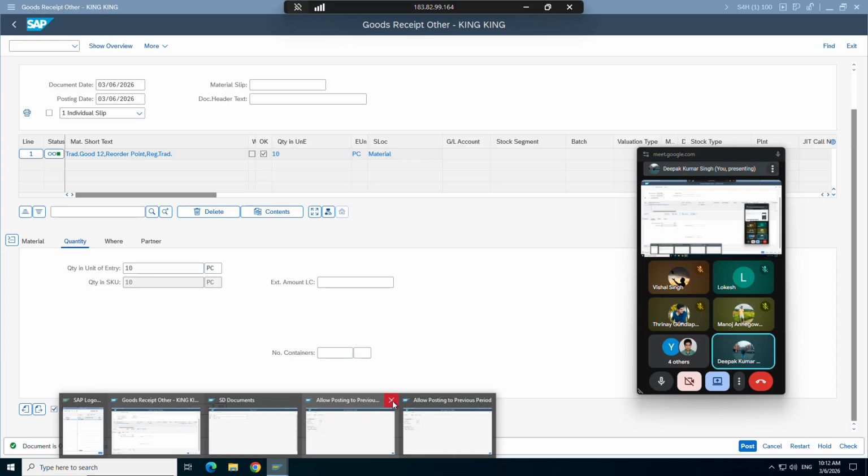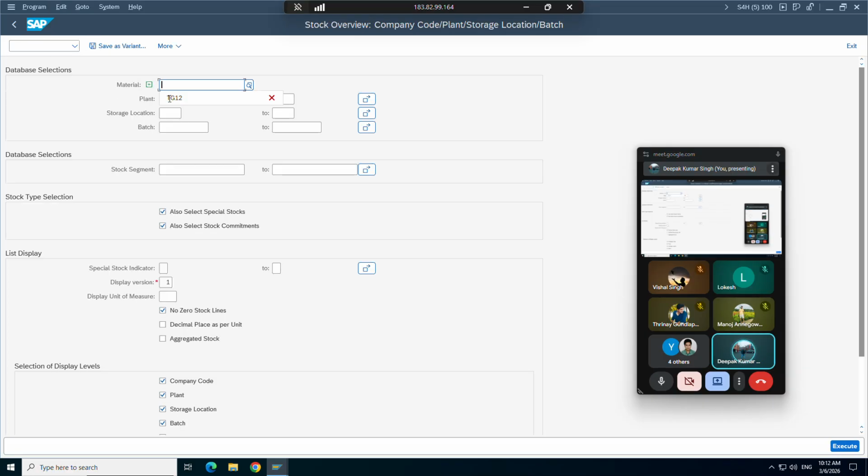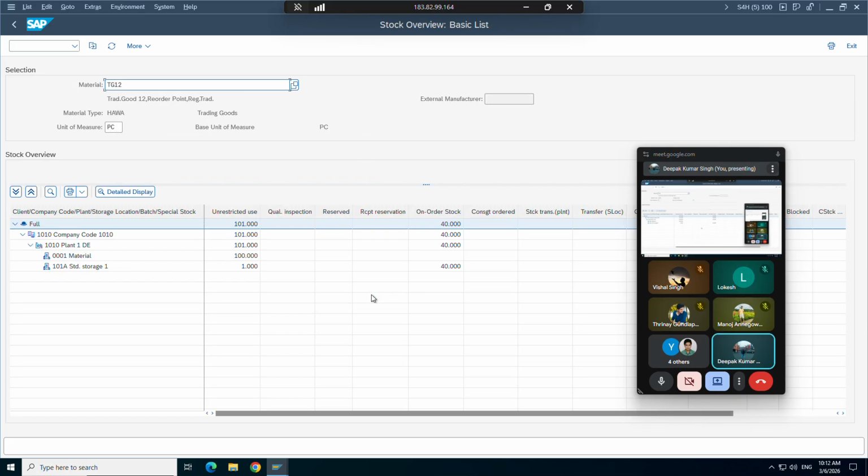Let's close the other windows. So our material was TG12, our plant was 170. Earlier there was one stock, we uploaded 100. Now let's take this storage location only, G101A, and let's try to post 100 here also.